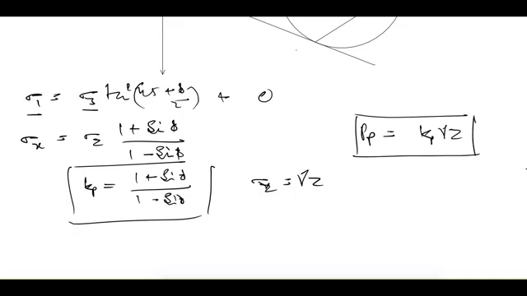That is the value of passive earth pressure, and we want to know the failure plane angle from horizontal.